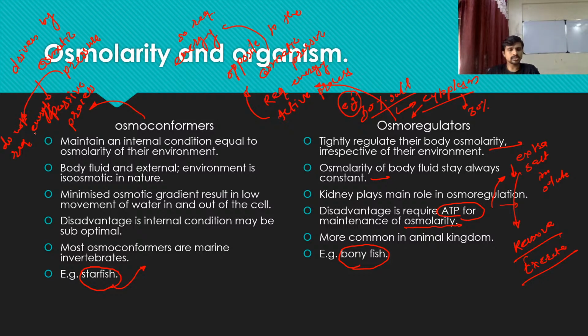So this is how the organism requires energy to maintain osmoregulation, or the organism does not require energy when its internal environment changes with respect to the external environment, because these changes are driven by the osmotic pressure, which is generated due to the difference in salt concentration inside and outside of the body.